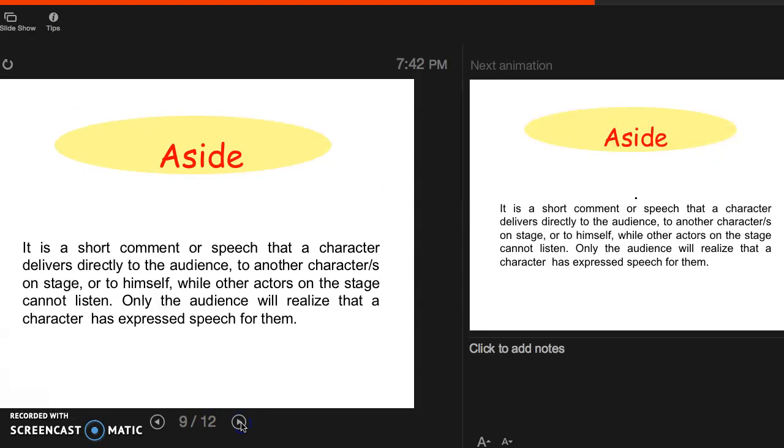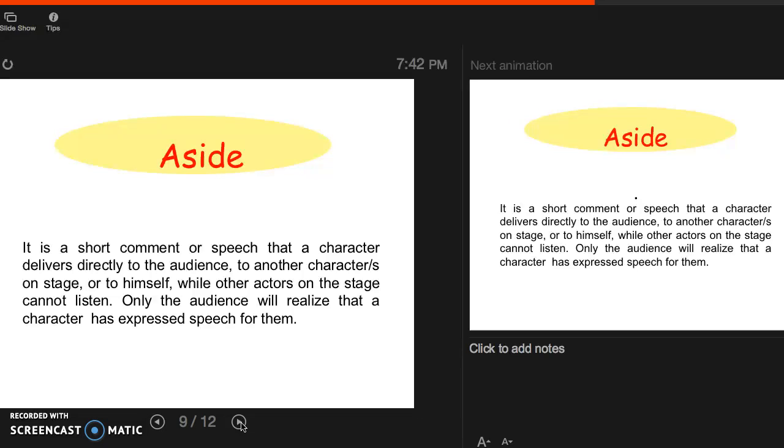Now, an aside is another dramatic element. Here we also have conversation going on stage, but this has a different purpose. This is a short comment or speech, a short dialogue, that a character delivers sometimes directly to the audience or to another character or a group of characters on stage, or sometimes just to himself, while other actors are on stage and are not supposed to hear or see this taking place.